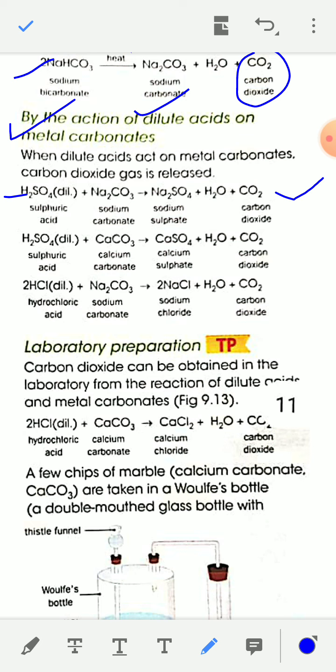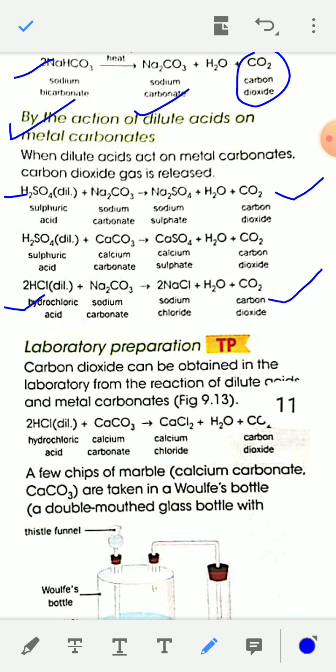Similarly, when dilute hydrochloric acid HCl is treated with sodium carbonate Na2CO3, you will get sodium chloride NaCl plus water plus carbon dioxide. So when metal carbonates are treated with dilute acids, you will get carbon dioxide as one of the products.